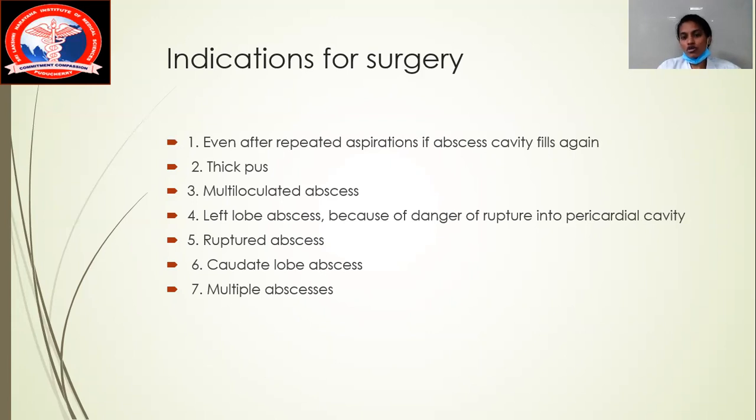A left lobe abscess, because of the danger of rupture into the pericardial cavity, needs immediate surgery. If the patient has a ruptured abscess, immediately take the patient for emergency laparotomy and correct the rupture. A caudate lobe abscess, because it is mainly present on the posterior side, is going to cause a practical problem for us. And if the patient has multiple abscesses, that is an indication for surgery.